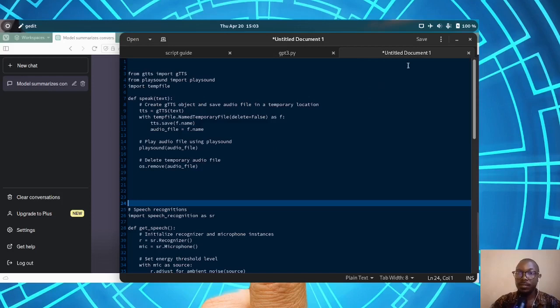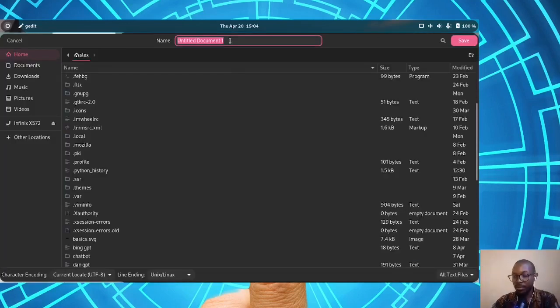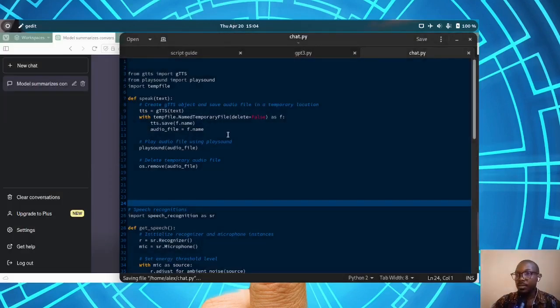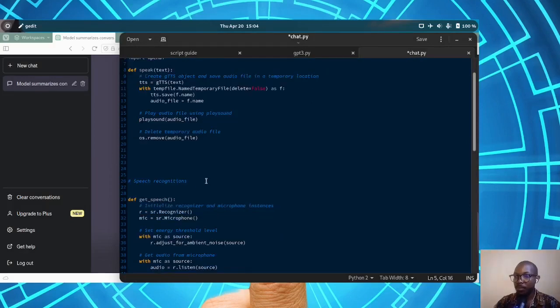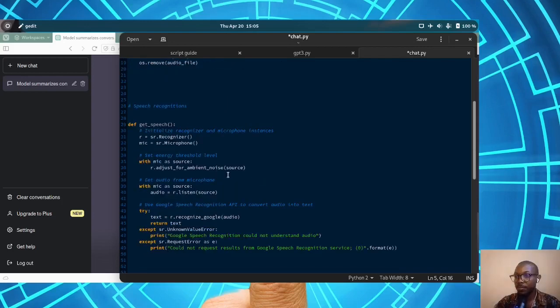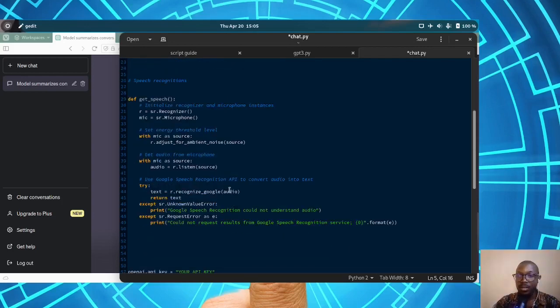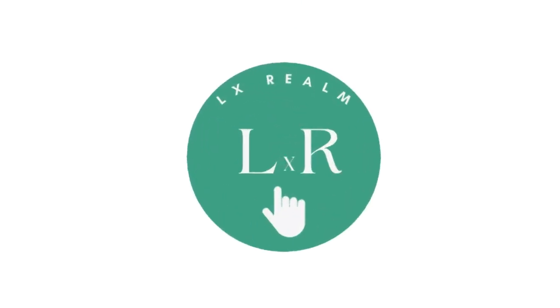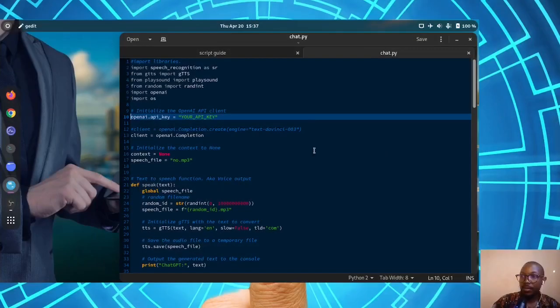So, let's save the file as a Python file. I'll call it chat.py. Right now, the process of editing the code to fit the desired look will take some time. So see you when I'm done editing this code. After countless hours of editing, here's the final code.